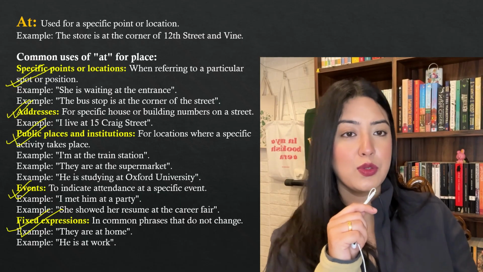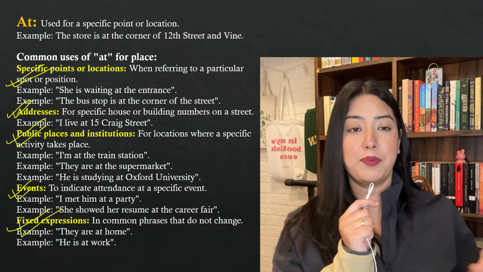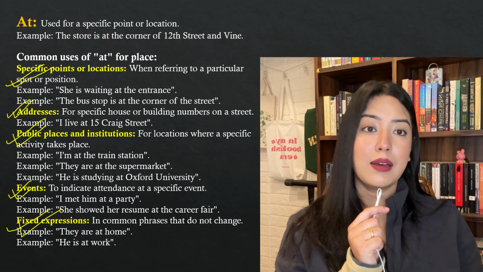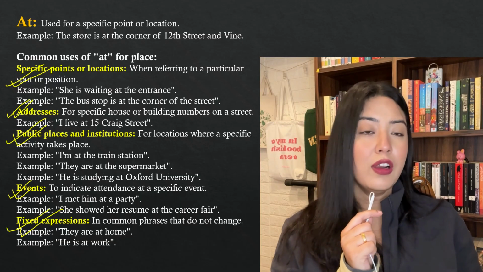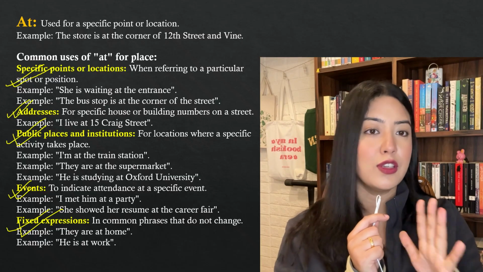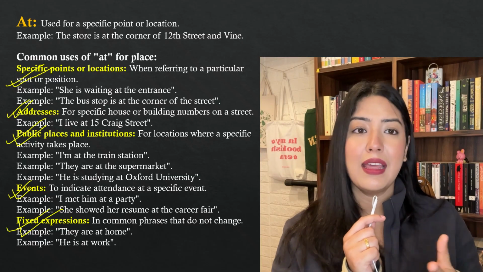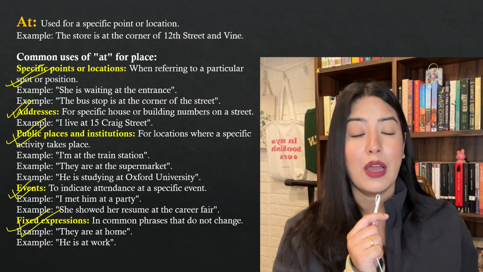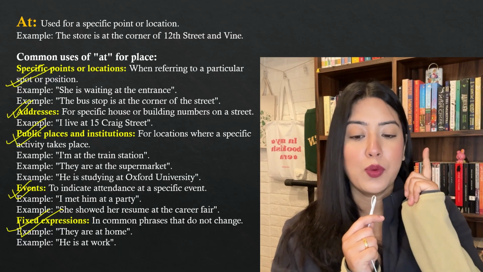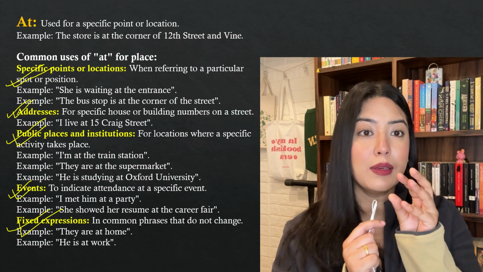So again, just to clear the confusion, the word in is used for an enclosed space, a boundary, and languages. On is used whenever there's a flat surface involved, horizontal or vertical. Like media and everything, you can use on. Now at is used whenever you have to point to a specific location.